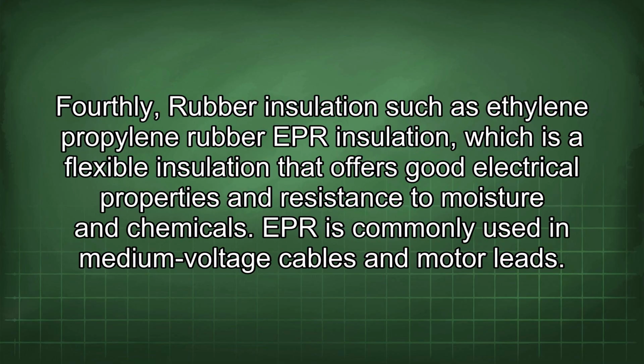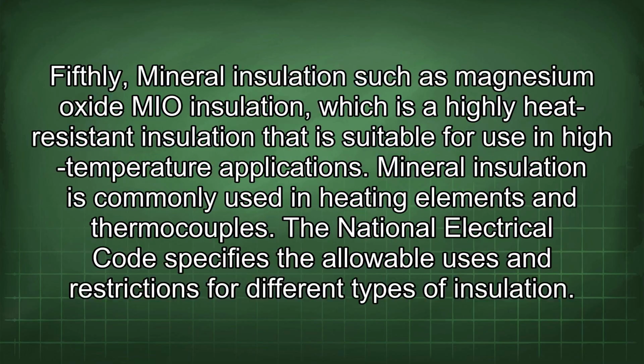Fourthly, rubber insulation such as ethylene propylene rubber EPR insulation, which is a flexible insulation that offers good electrical properties and resistance to moisture and chemicals. EPR is commonly used in medium-voltage cables and motor leads. Fifthly, mineral insulation such as magnesium oxide MgO insulation, which is a highly heat-resistant insulation that is suitable for use in high-temperature applications. Mineral insulation is commonly used in heating elements and thermocouples.